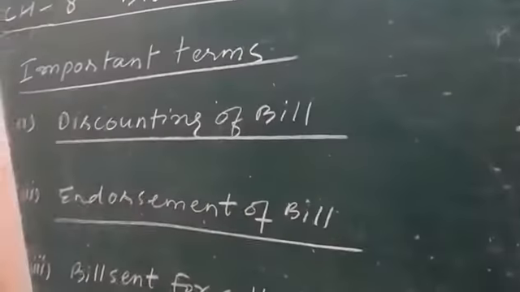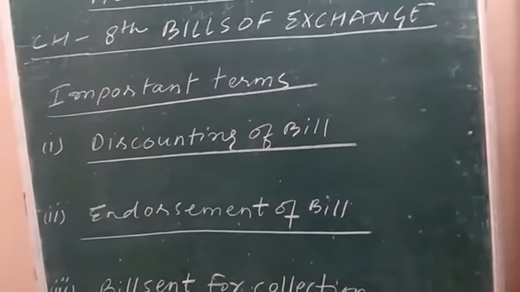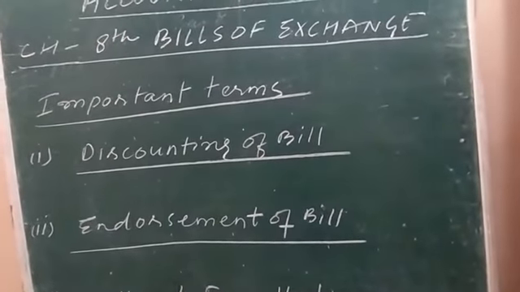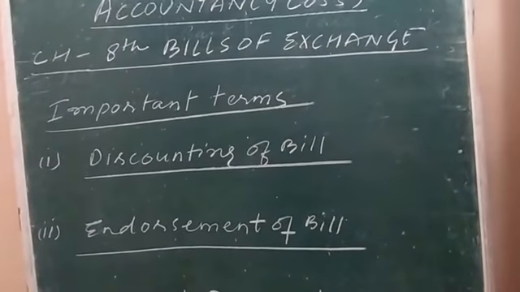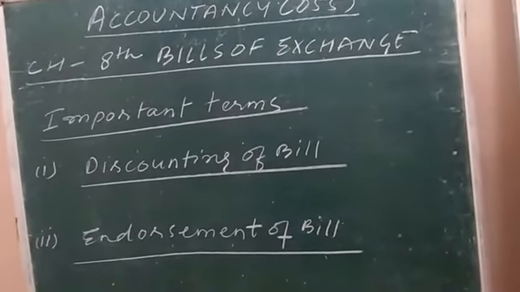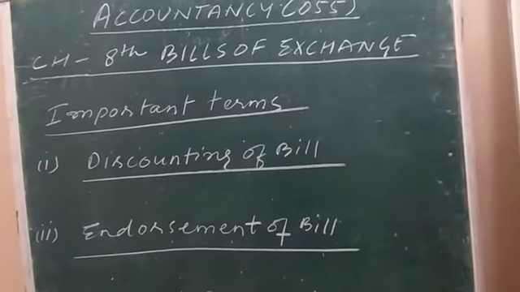Now, endorsement of bill. Endorse means transfer of bill. This bill indicates the bill receivable with the drawer.